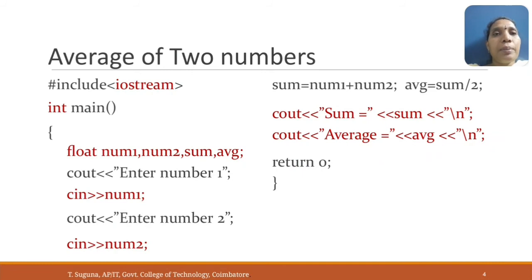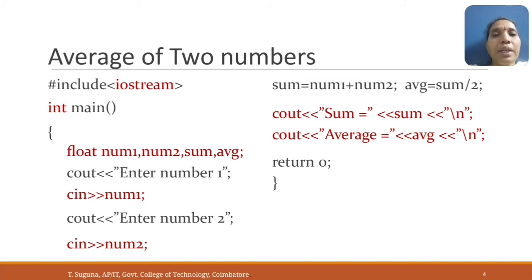This is another example C++ program, to find the average of two numbers. The logic behind finding the average of two numbers is that we need to get two numbers, then do the addition, then do the division to get the average. So first include the header file. Next the first executable statement, main. Then declare the required variables. Here num1, num2, sum, average. These are all the variables required.